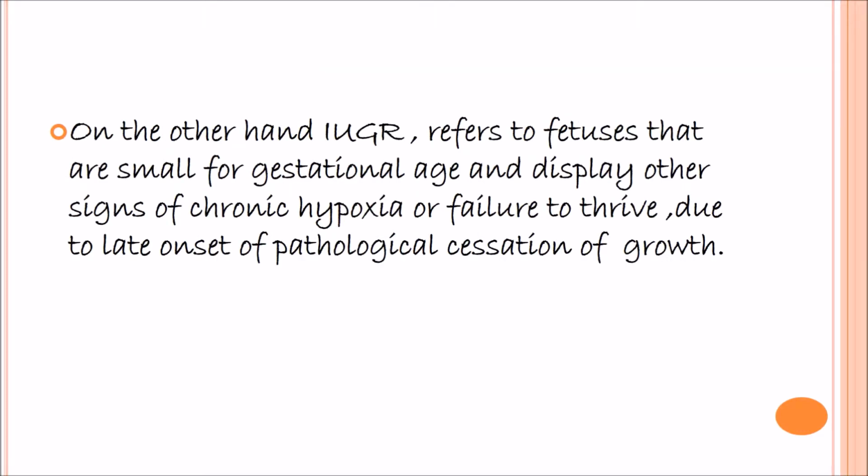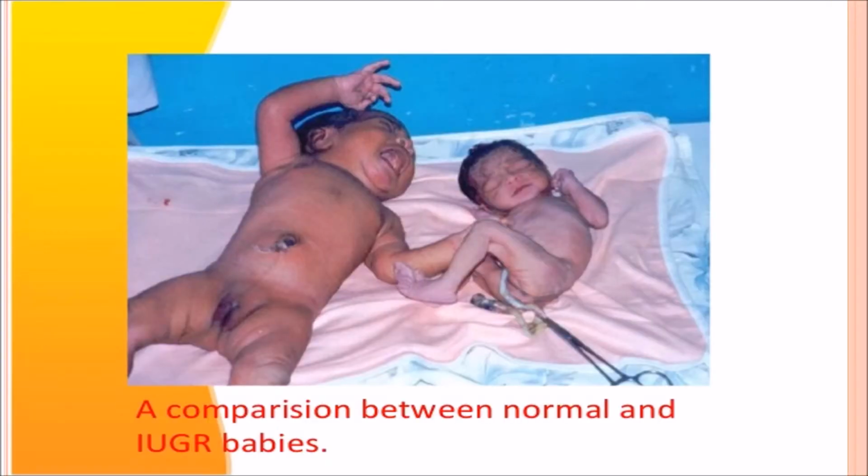On the other hand, intrauterine growth restricted or retarded babies refer to fetuses that are small for gestational age and display other signs of chronic hypoxia or failure to thrive due to late onset of pathological cessation of growth. So this is the basic difference between SGA and IUGR babies. A comparison between normal and IUGR babies can be seen.